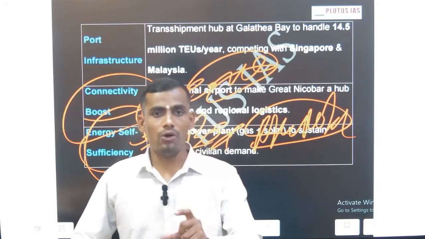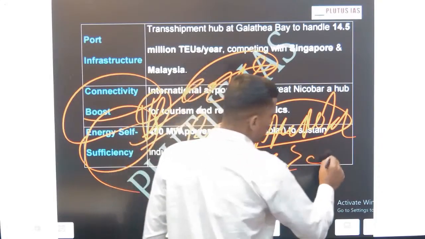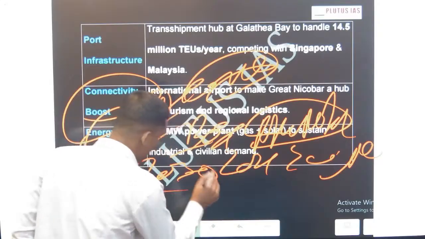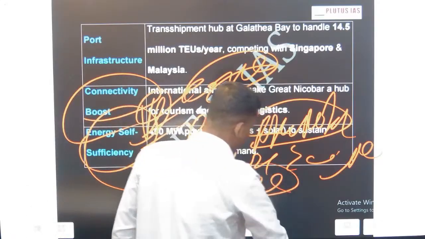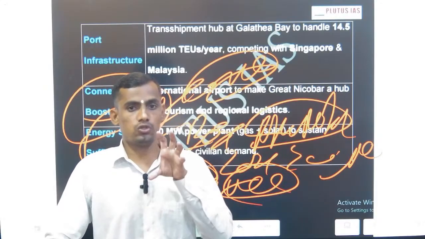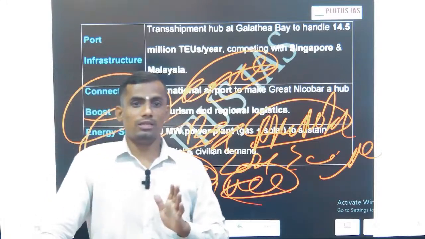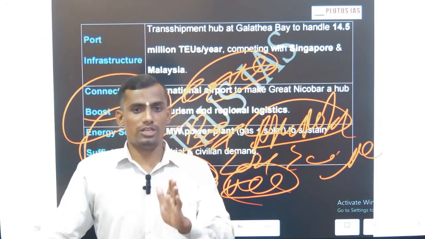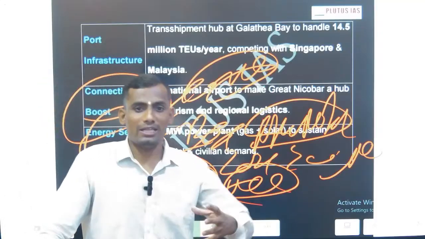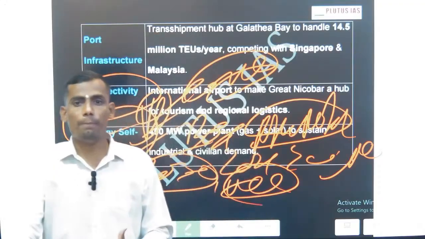Okay, we have the Panch Pran, one of which is 50% of energy from non-fossil fuel, and in 2070 we have the ambition of net zero. And see the location of the Greater Nicobar: full solar energy, around 6 to 7 months it will get solar energy insolation.